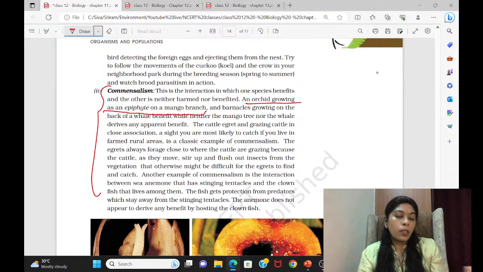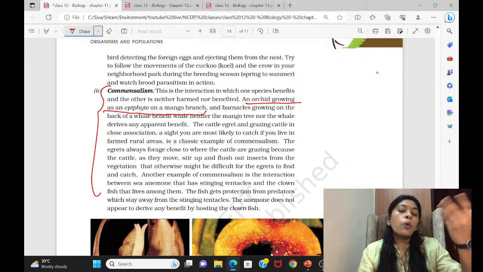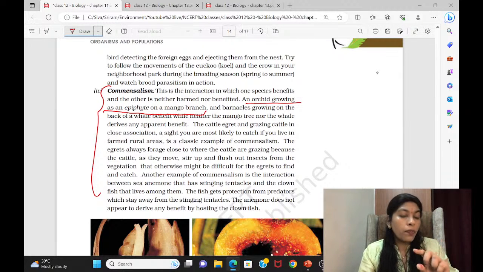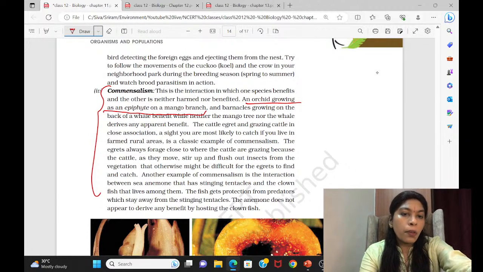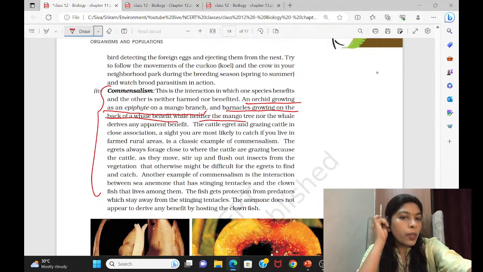Right? They do not have proper roots, so they can grow everywhere. If they are on the floor of the forest, they do not get access to sunlight. They grow over the branches of trees, and those are called epiphytes. So an orchid is an epiphyte which is growing on a mango branch. A barnacle growing on the back of a whale will benefit from the whale, but the whale does not get any benefit. Okay.